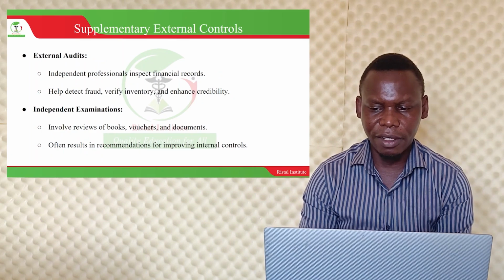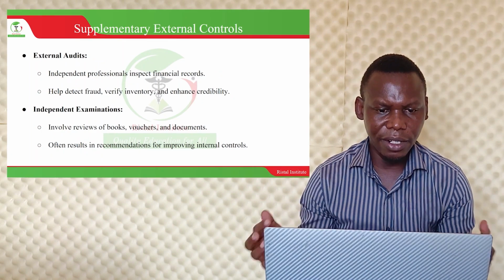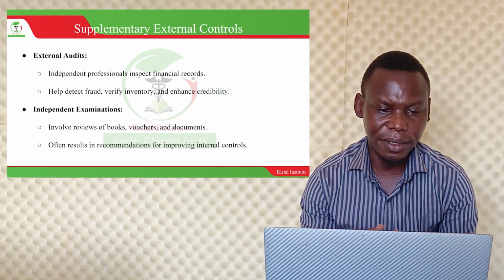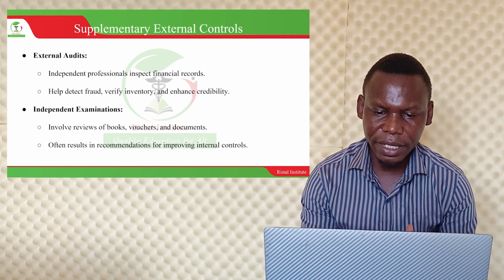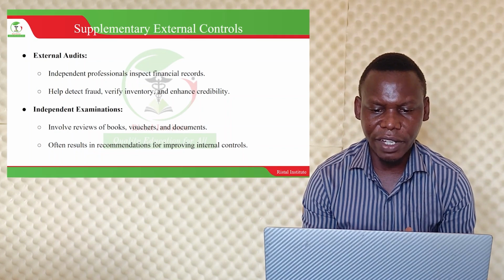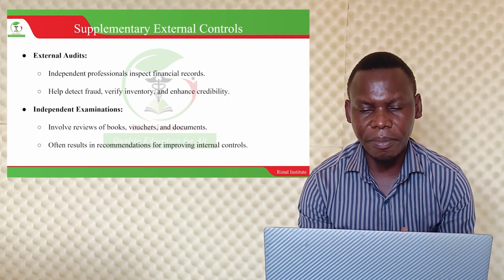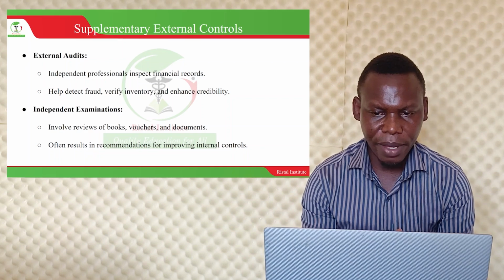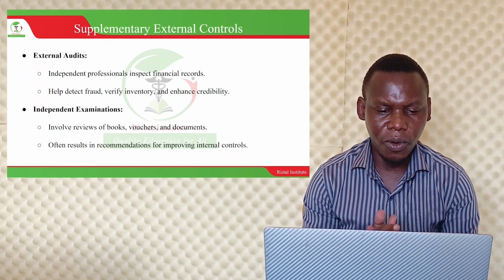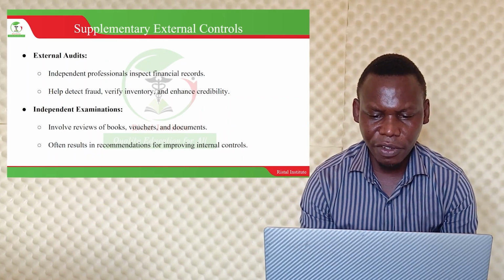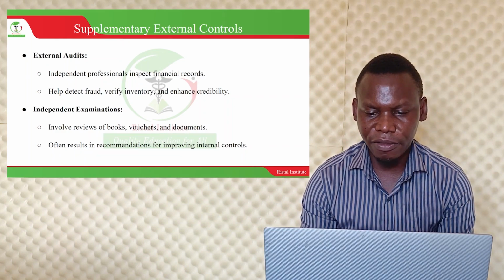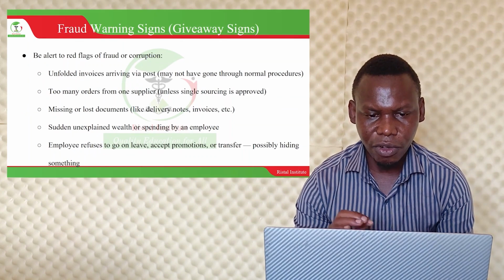Supplementary external control. Let's look at the external control. External control is more of audits. So we bring in external auditors, independent professionals, to inspect financial records, help detect fraud, verify inventory, and enhance credibility. Another measure is that we use independent examiners who will do a review of books, vouchers, and documents, which often results in recommendations for improving internal control.